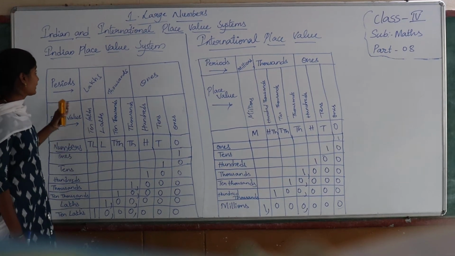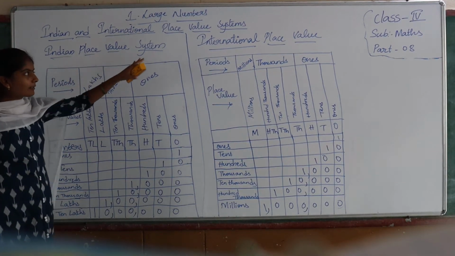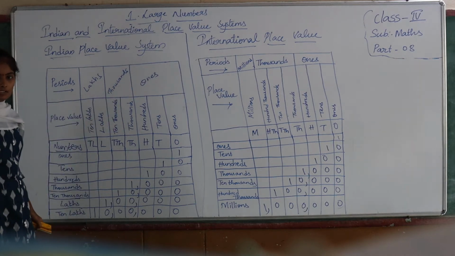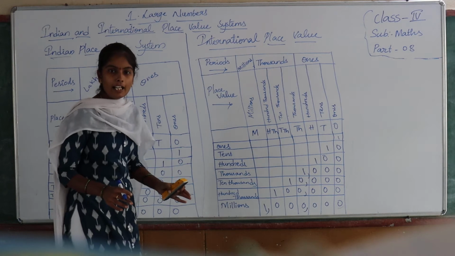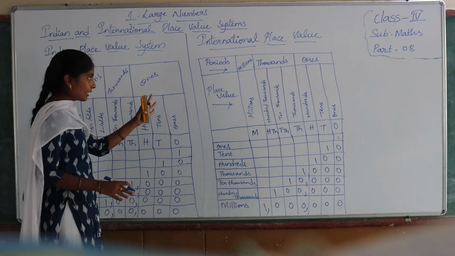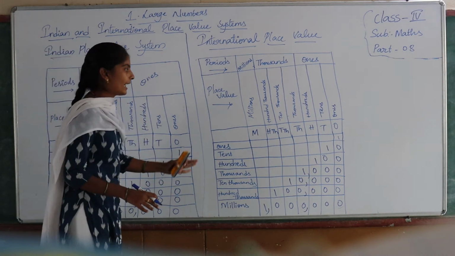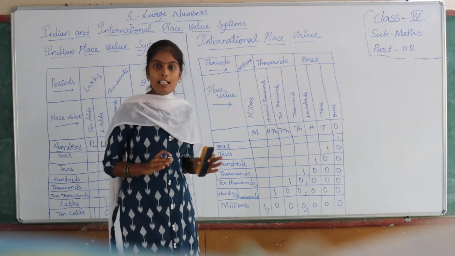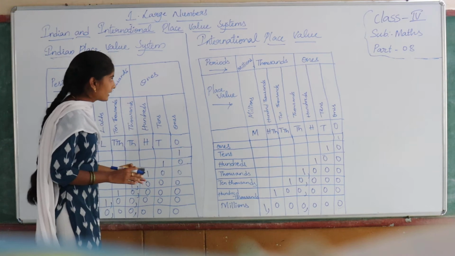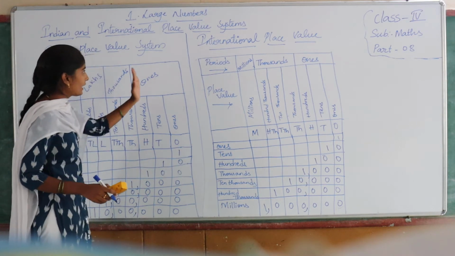Okay children, we have discussed what is the Indian place value system and also what is the international place value system, right? Now we will compare these two. Already I told you that both the systems are the same up to the 10,000 place. After that they will change. So what is the change? See, now compare Indian and international.